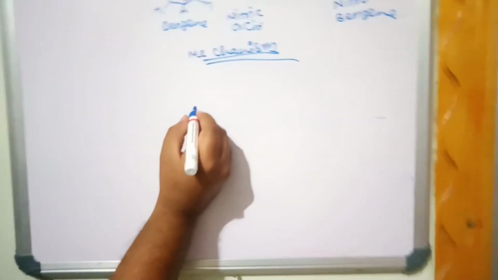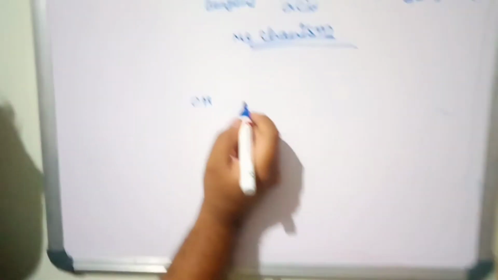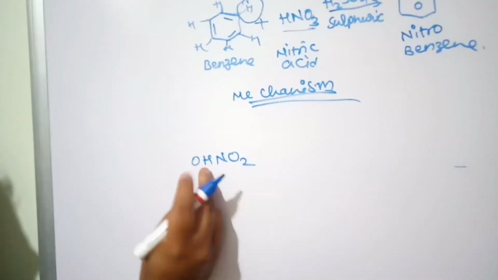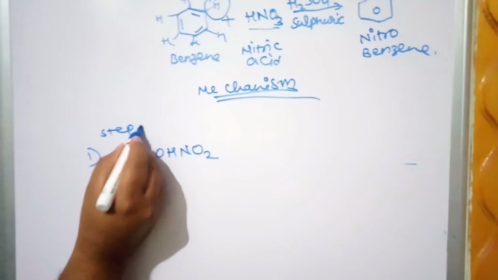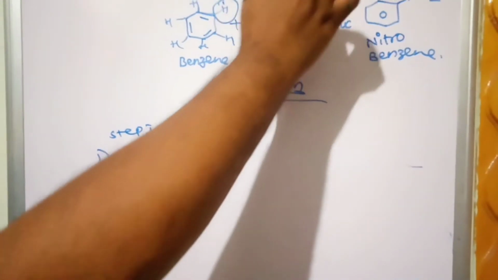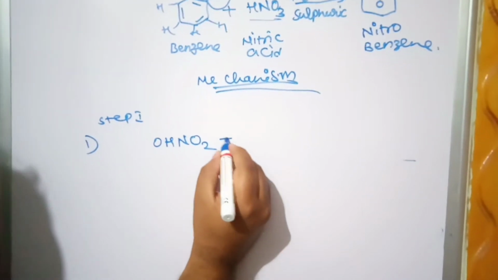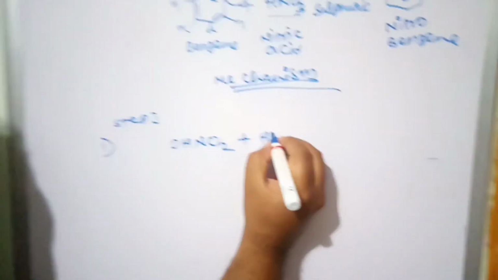We will see that HNO3, I have written like this. In the first step, step 1, the nitric acid reacts with sulfuric acid. HNO3 reacts with sulfuric acid, H2SO4.